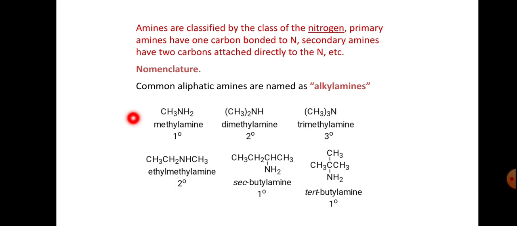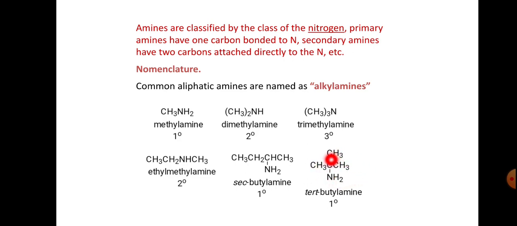In nomenclature, common aliphatic amines are named as alkyl amines. This is methylamine, a primary amine. This is dimethylamine, a secondary amine, and this is trimethylamine, a tertiary amine. Whereas this is ethyl methylamine, a secondary amine, and this is secondary butylamine, a primary amine.